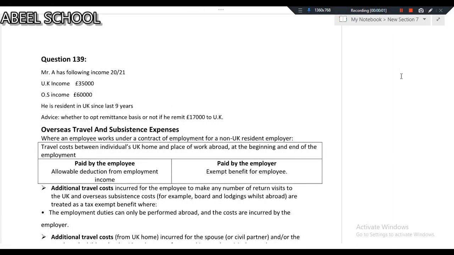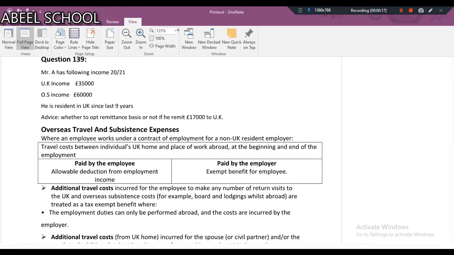Okay, dear student, let us try this question. This question will give you a really good understanding of whether one should opt for the remittance basis or not. We are dealing with this according to Finance Act 2021. Let me read the question to you.